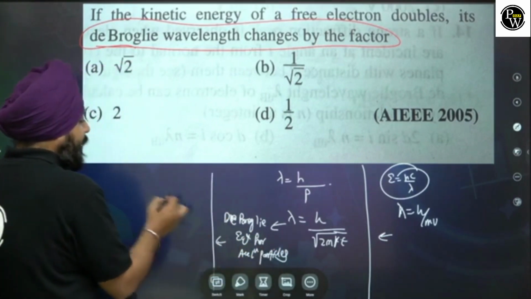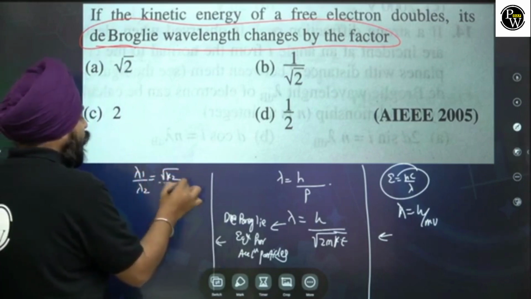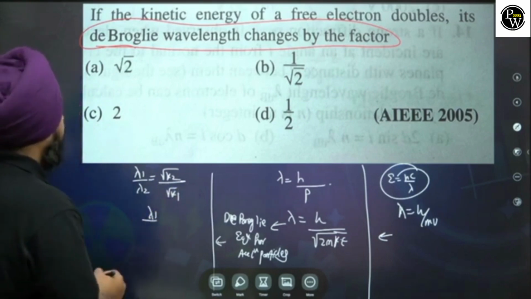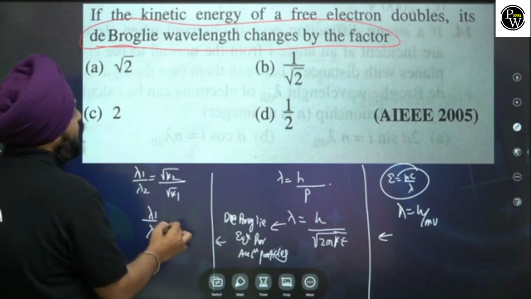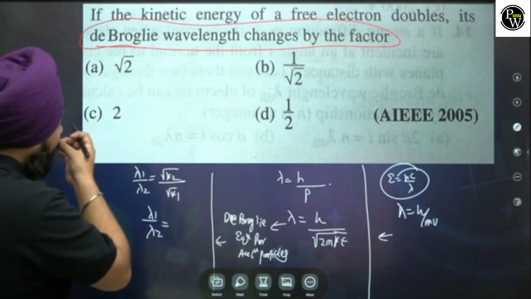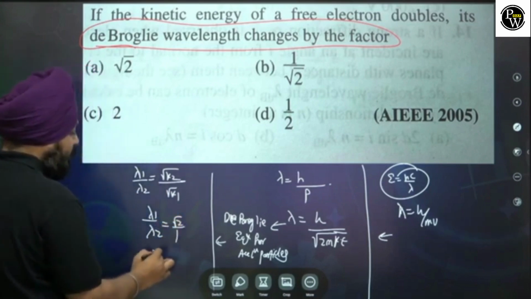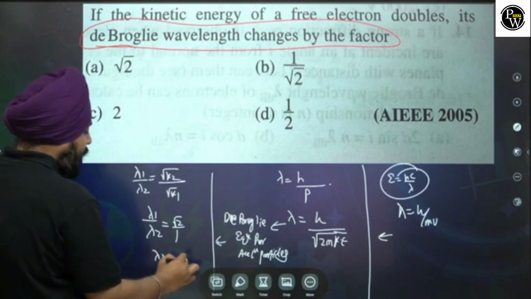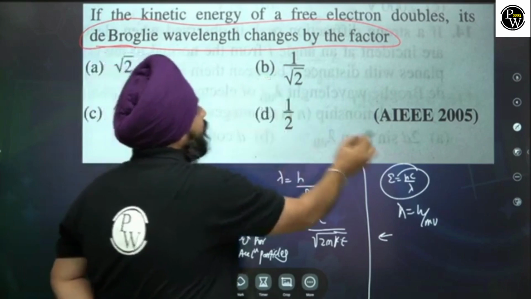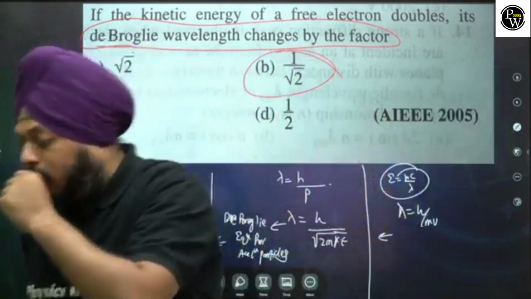Comparing this, we get lambda 1 by lambda 2 equal to under root of k2 by under root of k1. The kinetic energy is getting doubled, so it is root 2 by 1. So lambda 2 is equal to lambda 1 by root 2. So it changes by a factor of 1 by root 2. B is the perfect answer for this specific question.